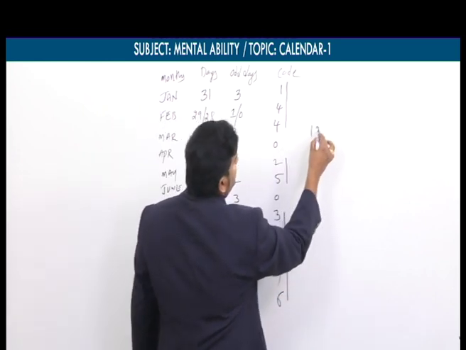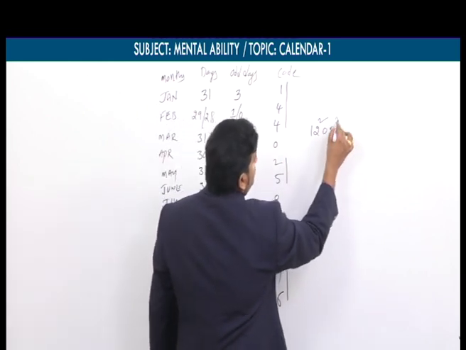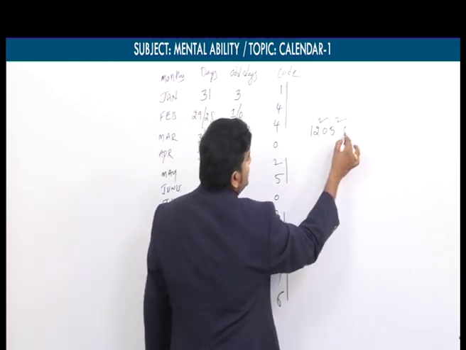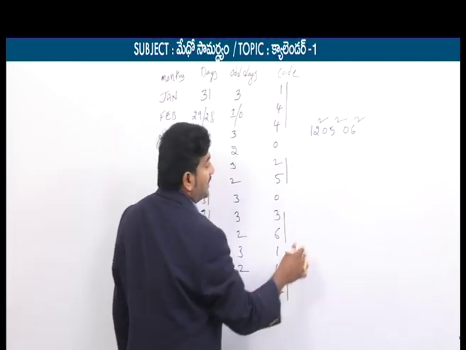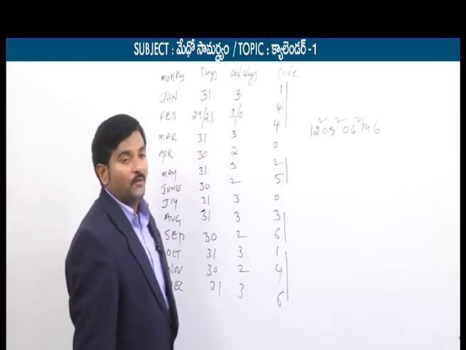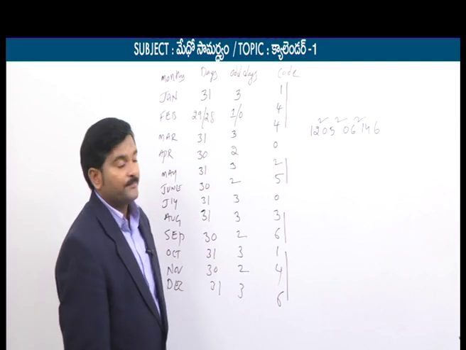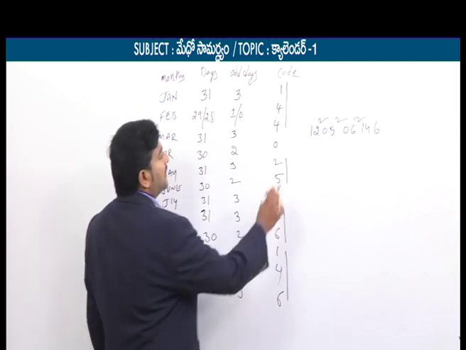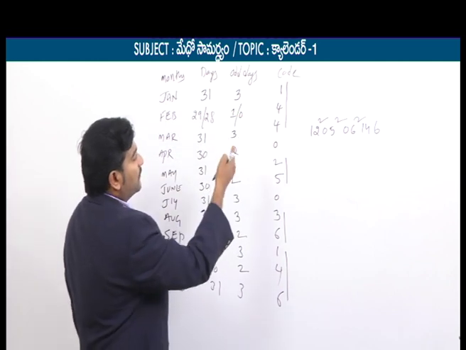144 can be written simply as 12 squared. 0, 25 can be written as 5 squared. Similarly, 0, 36 can be written as 6 squared. Finally we have 3 months, that is 1, 4, 6. So these are the codes for the 12 months. I repeat the codes for these 12 months. It is appearing on the screen.